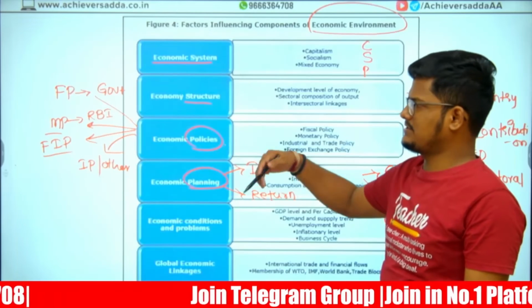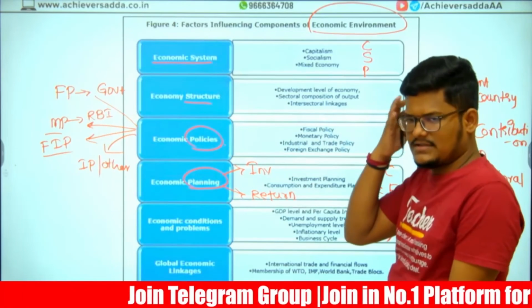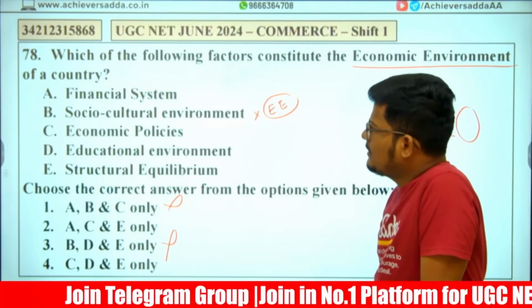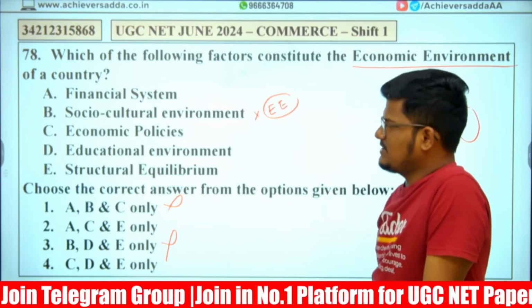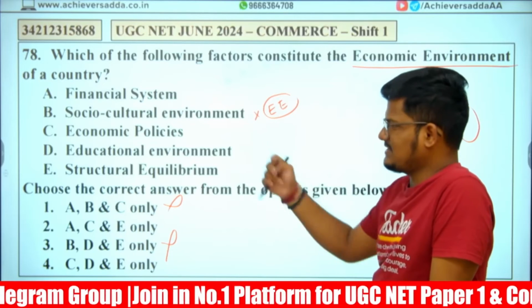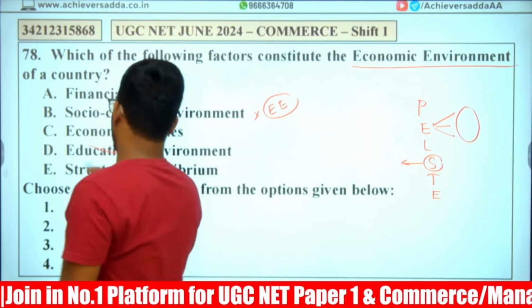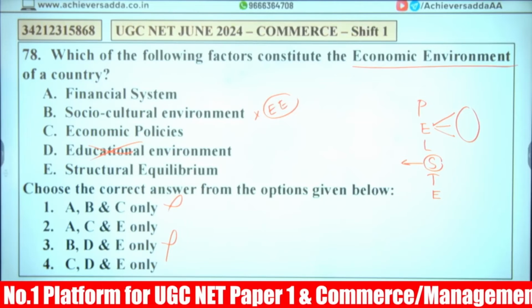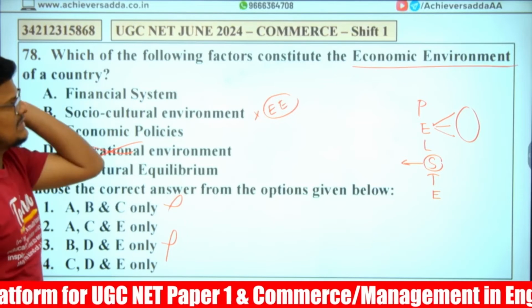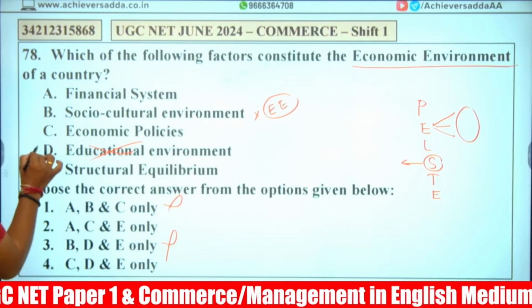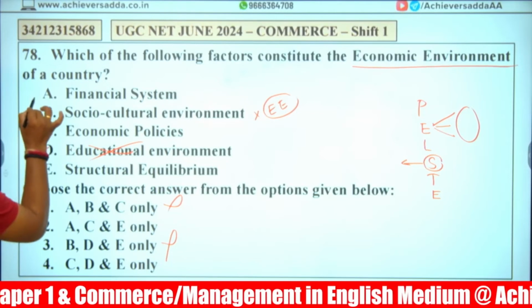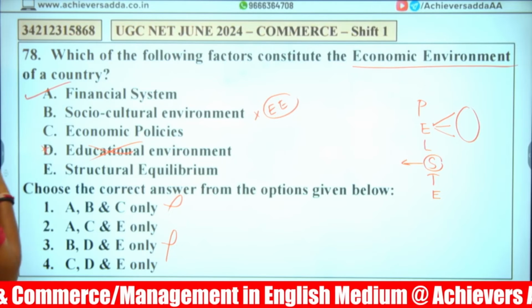Even financial system, take it as monetary policy related. Educational environment. Do we have this educational environment in any business? It is outrightly out of the discussion, because education and business don't have any link over here. So this is not part of business. The remaining leftover is A, economic.